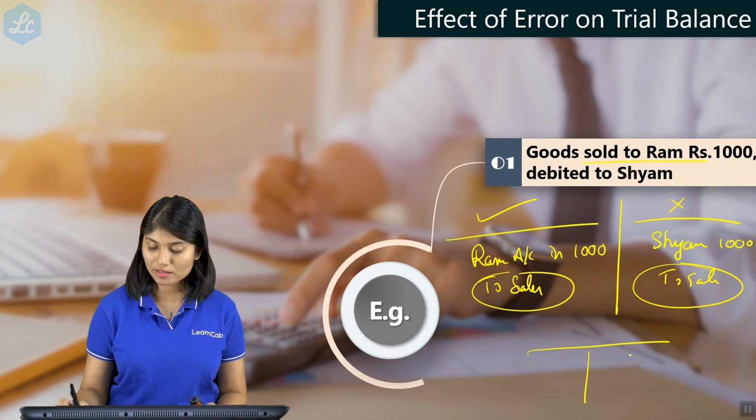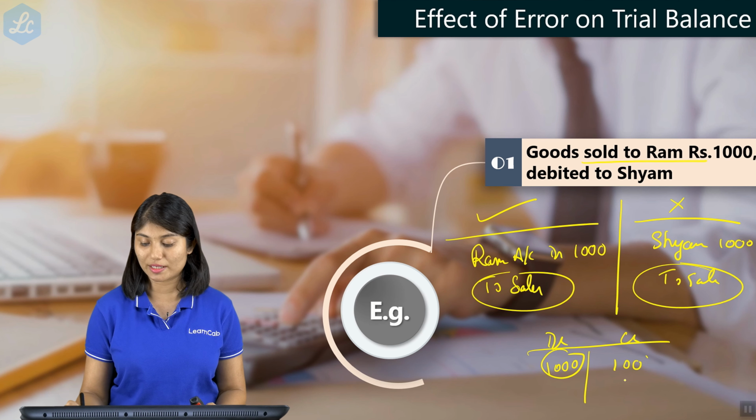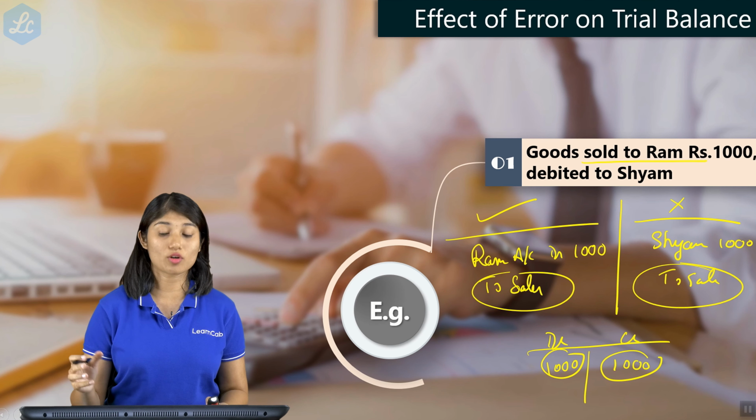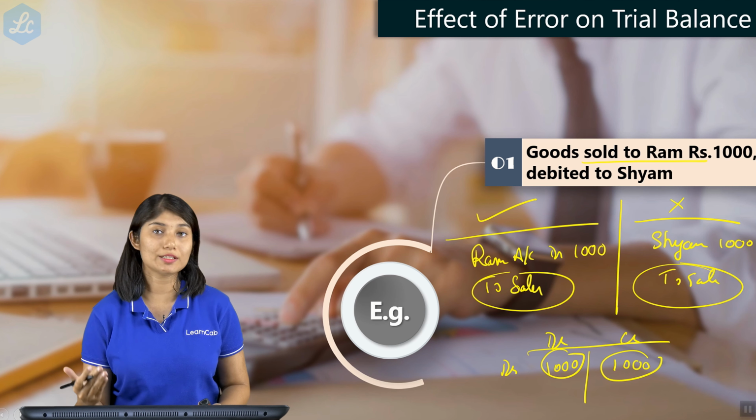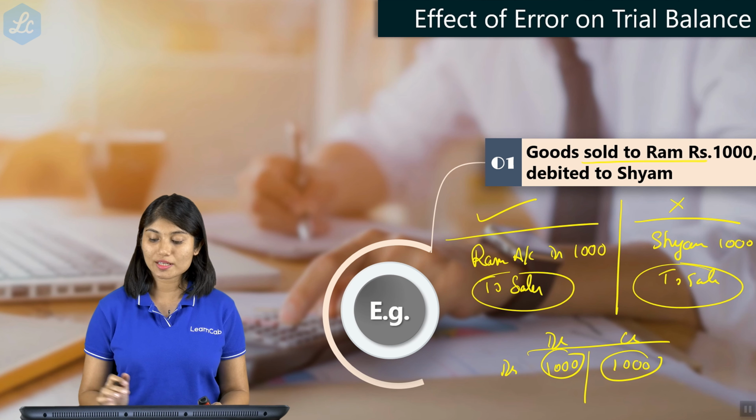So in your trial balance, credit side also there is no issue. Debit side also there is no issue because that 1,000 amount is there on both sides. Only thing is the wrong account, that is the debtor's account. Instead of Ram's account, you have debited Shyam's account. So this error will not show.